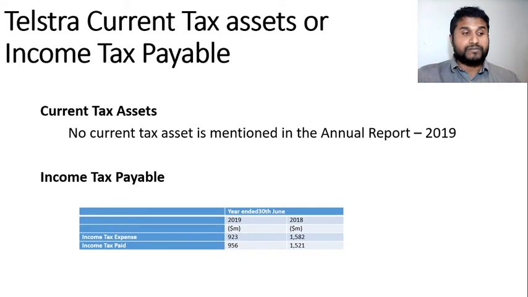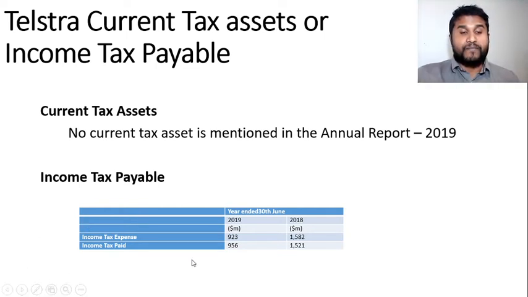Income tax payable. Once the income tax is calculated based on the standard accounting rules, it gives the income tax expense owed by the company. Income tax payable is the actual amount of income tax paid as per the tax code.